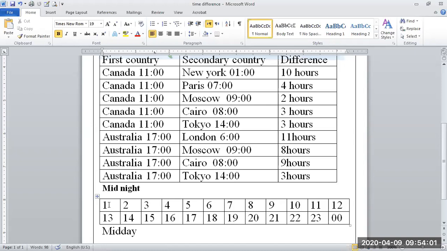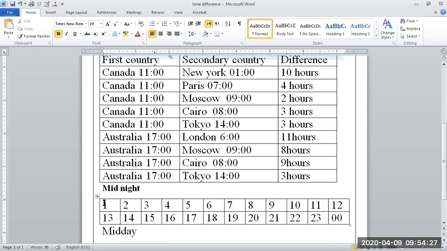At night this is all AM, and from here PM starts. And when we write 13, 14, 15, 16, we don't write PM or AM. Do you understand this? Okay.